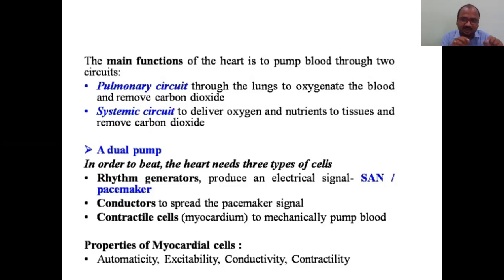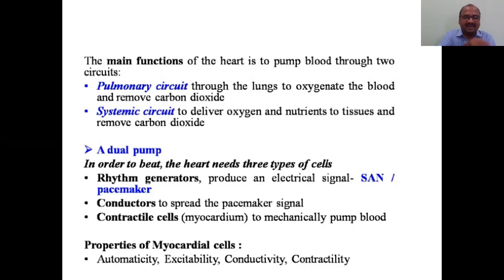If the SA node fails, the doctors will do a surgery and put this pacemaker in the heart, so it will do the function of the SA node. The SA node is also called a pacemaker, and a pacemaker is also called an SA node. The SA node is naturally God given, whereas a pacemaker is man given.